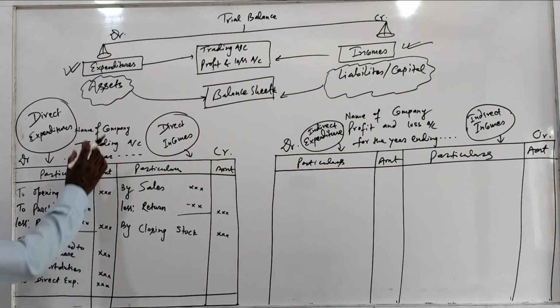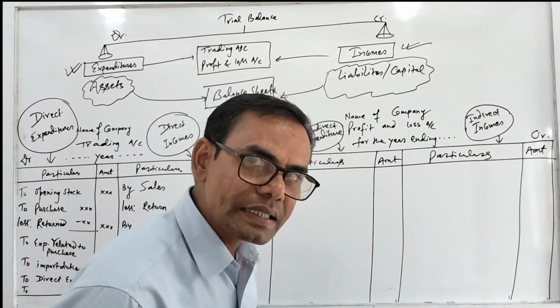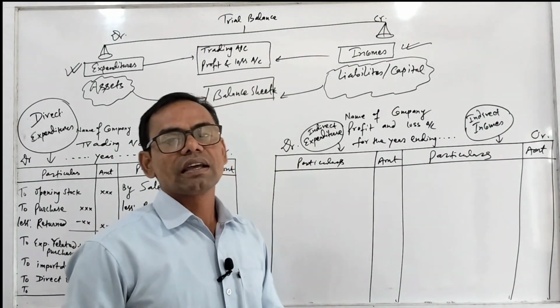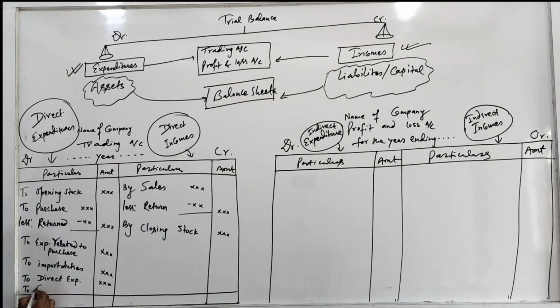So add it. If the income is 12,000 and expenditure is 10,000, there becomes profit and it is known as gross profit. Gross profit CD you have to write here.